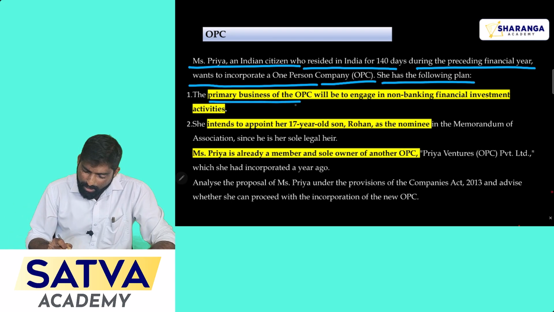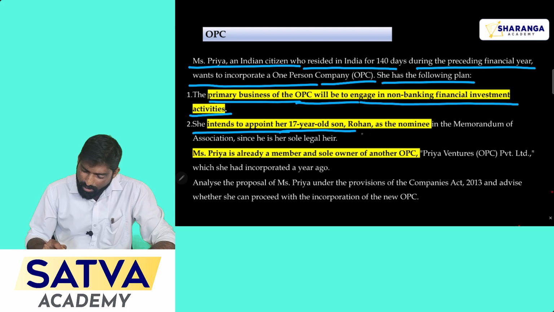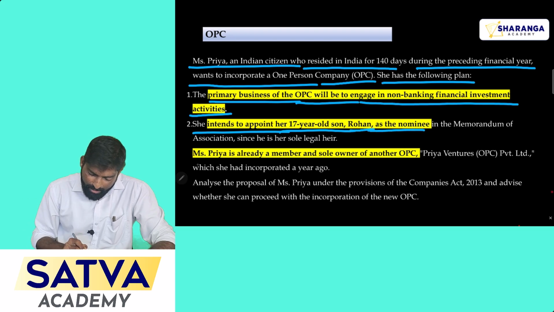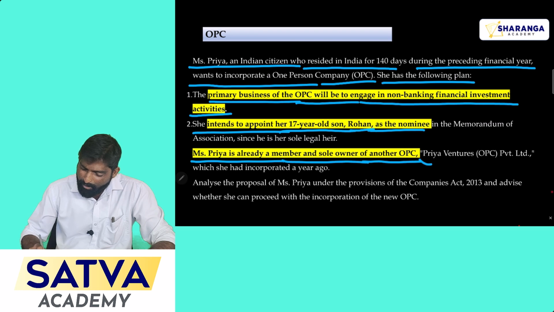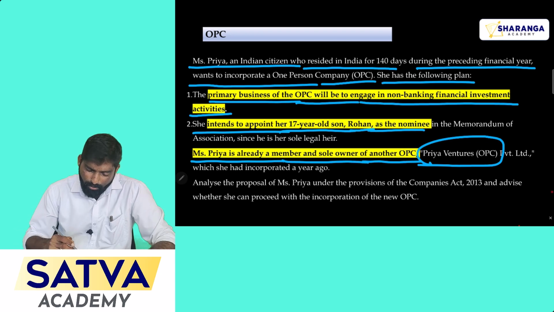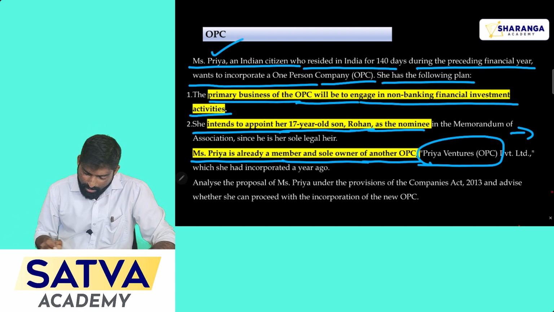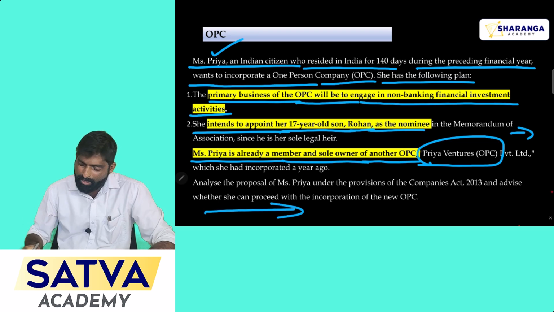The primary business of the one person company will be to engage in non-banking financial investment activities. Second, she intends to appoint her 17 year old son Rohan as the nominee. Third, Miss Priya is already a member and sole owner of another OPC, that is Priya Venture Private Limited. See, these are three conditions. Now you have to compare them with the legal provision, whether Priya is eligible to apply for a one person company. That is the suggestion that should be given in your answer.